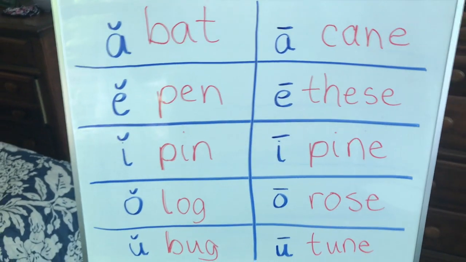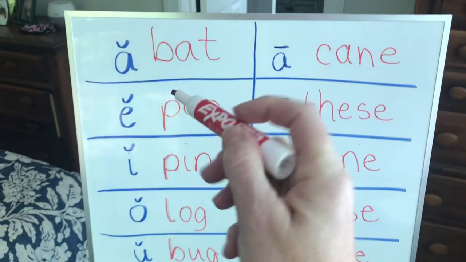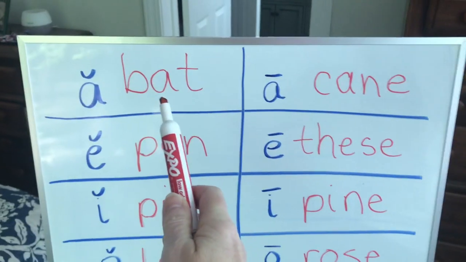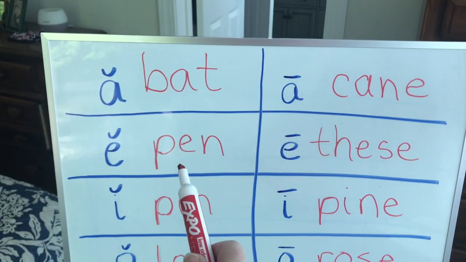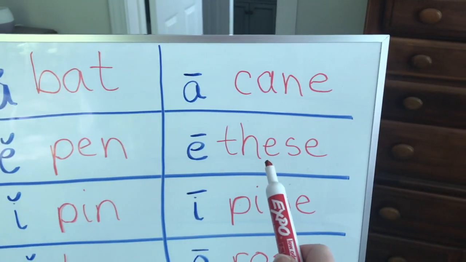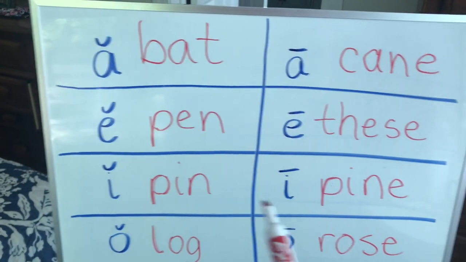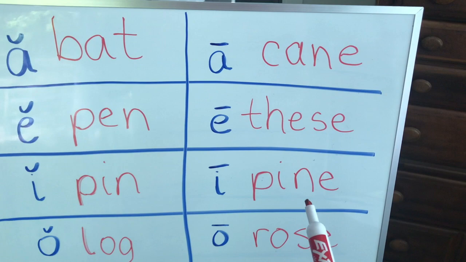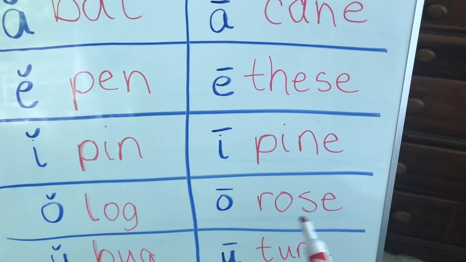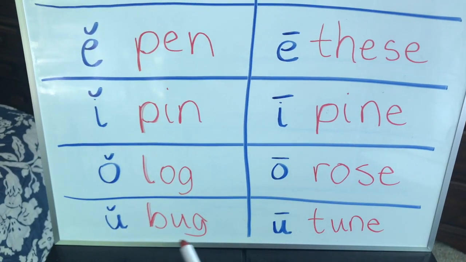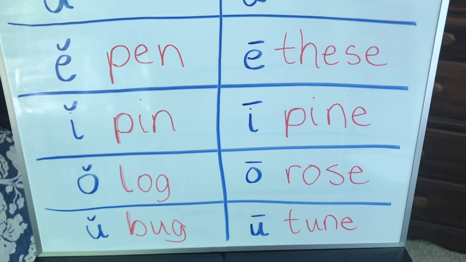All right, so we're going to stop and we're going to sing our little song here so we can hear those long vowel sounds. All right, but let's go ahead and do this. Ready? Ah, bat. A, cane. E, pen. E, these. I, pin. I, pine. Ah, log. O, rose. Bug. Ooh, tune. Nice job.